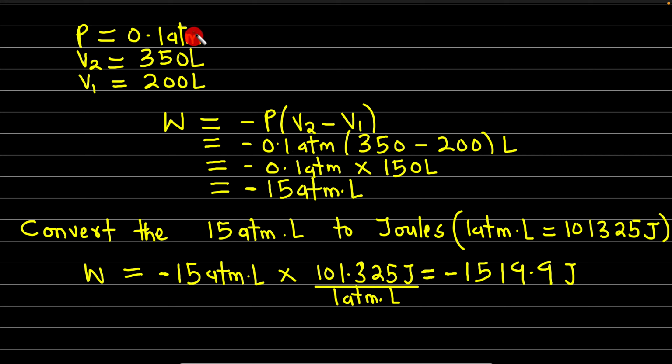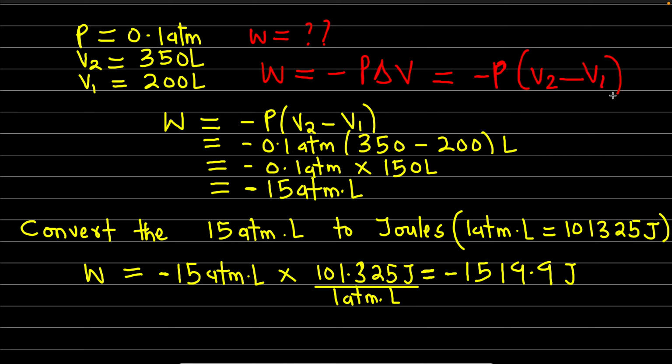They asked us to find work done, so the best formula to use is work done equals minus P change in V, which is minus P, V2 minus V1.